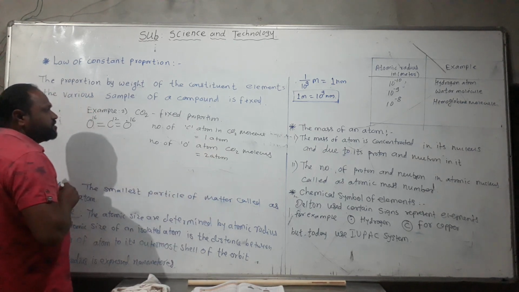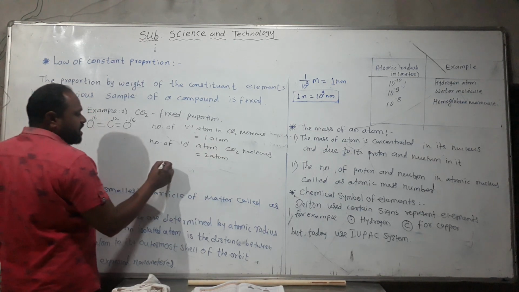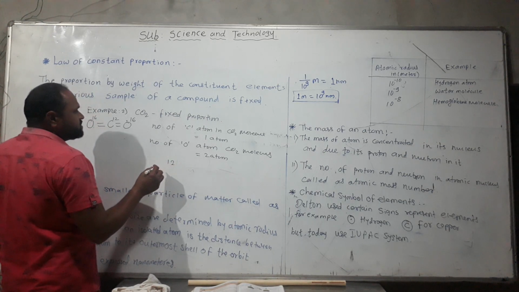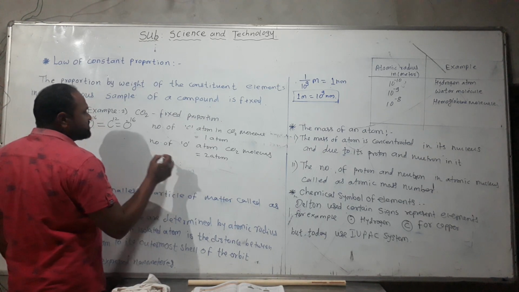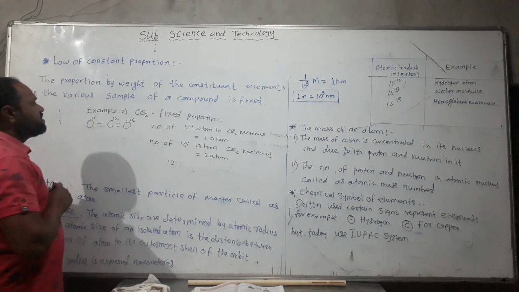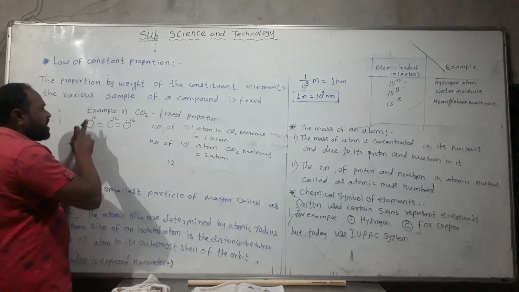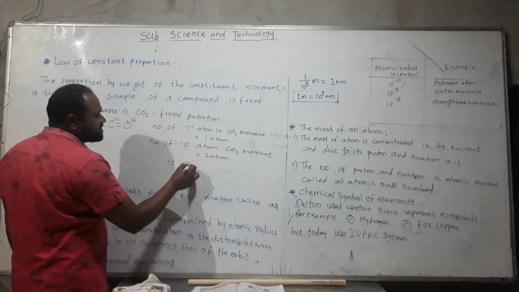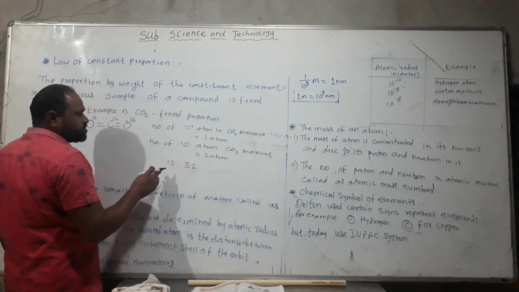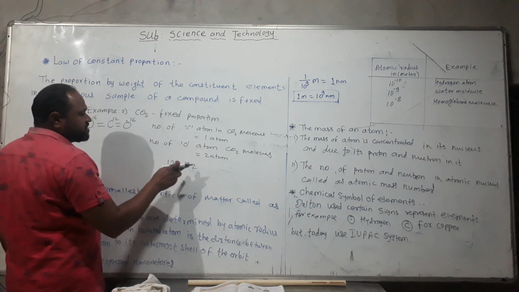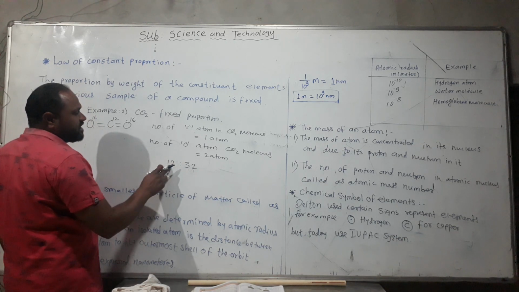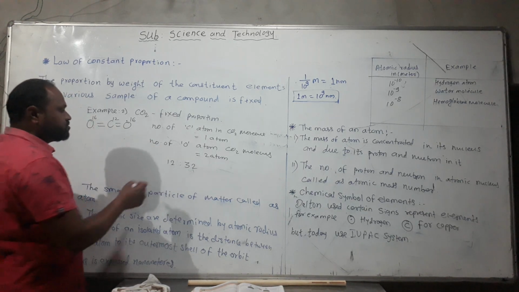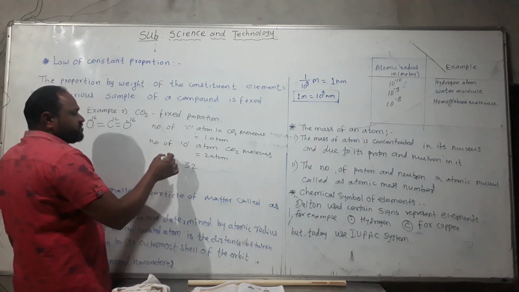So that time carbon having how many mass of carbon? 12. Carbon having atomic mass number is 12 and oxygen is how many? Oxygen atomic number is 16 plus 16. How many? It is the 32. The ratio will be 12 is to 32. 1 carbon's 12 atomic mass and 2 oxygen, 16 plus 16, 32. So we will find the ratio, fixed proportion.